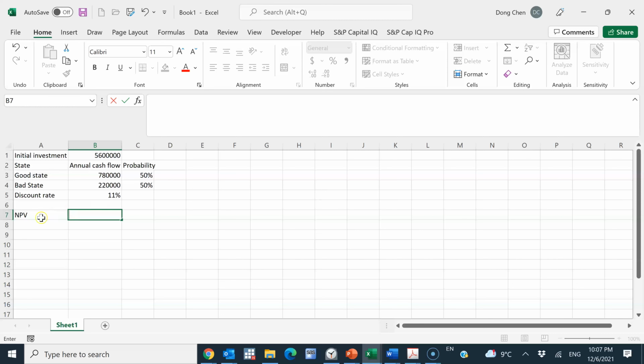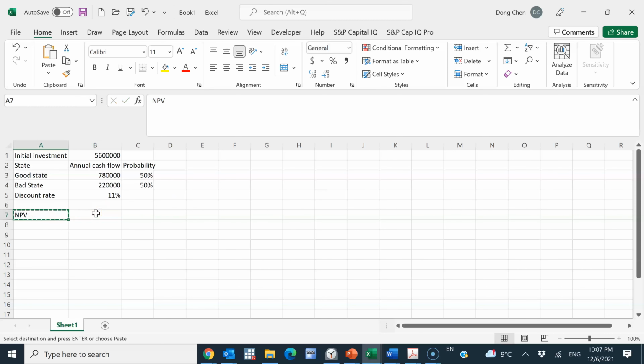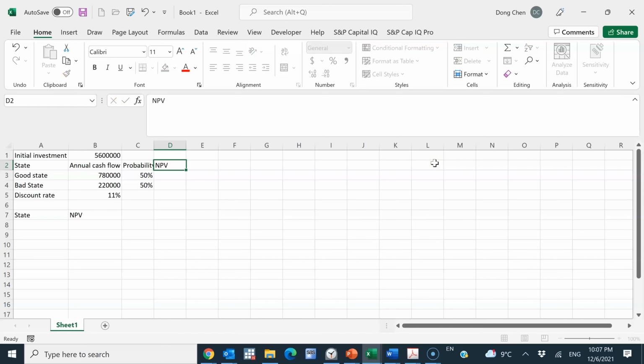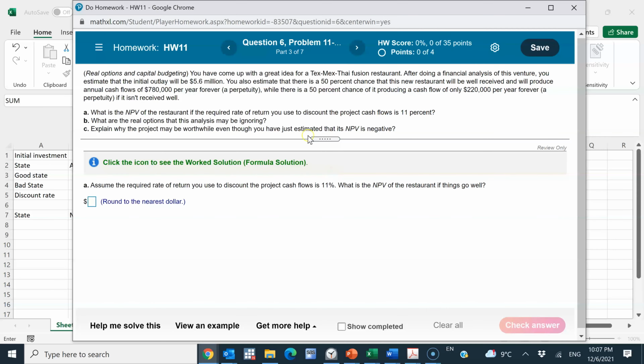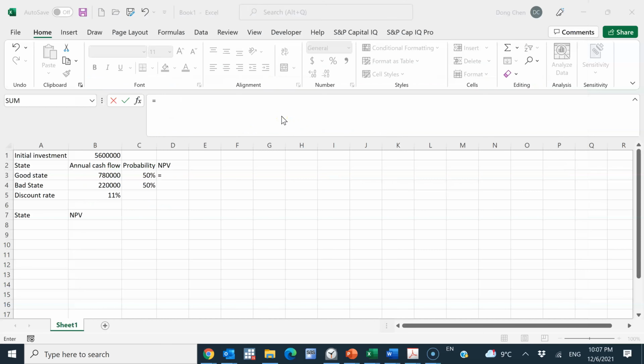So why don't I switch the column? This is the state. Let me put the NPV in this column here. Since this is a perpetuity, we can calculate the present value of the perpetuity by dividing the annual cash flow by the discount rate.